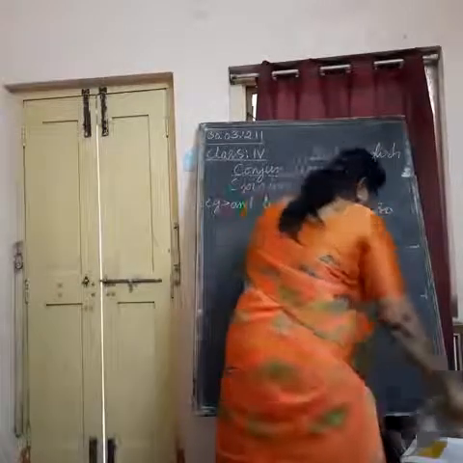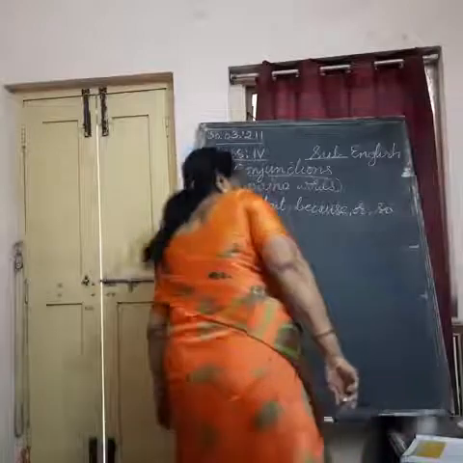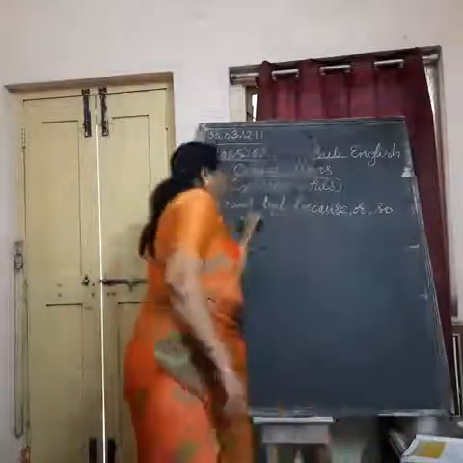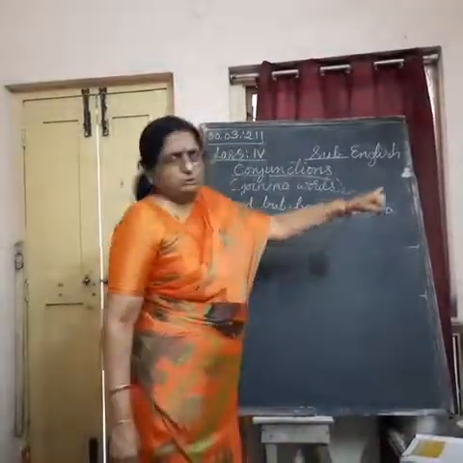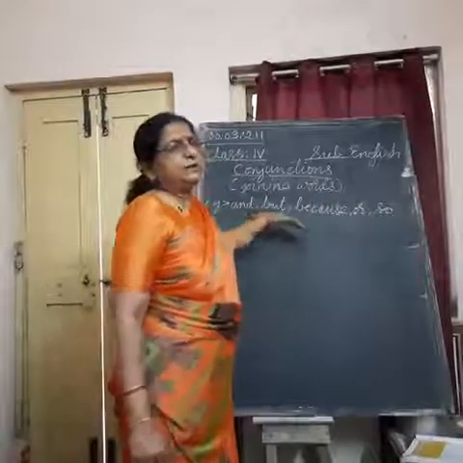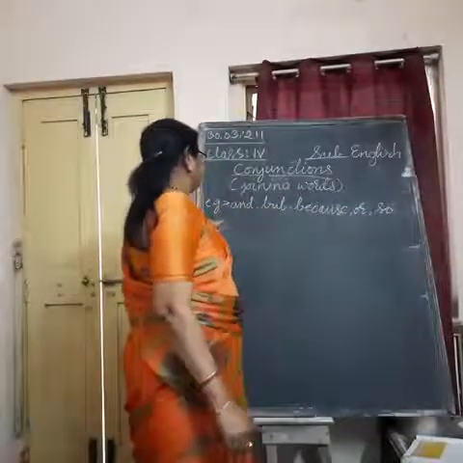These are the commonly used conjunctions. And, but, because, or, so. These are commonly used conjunctions.